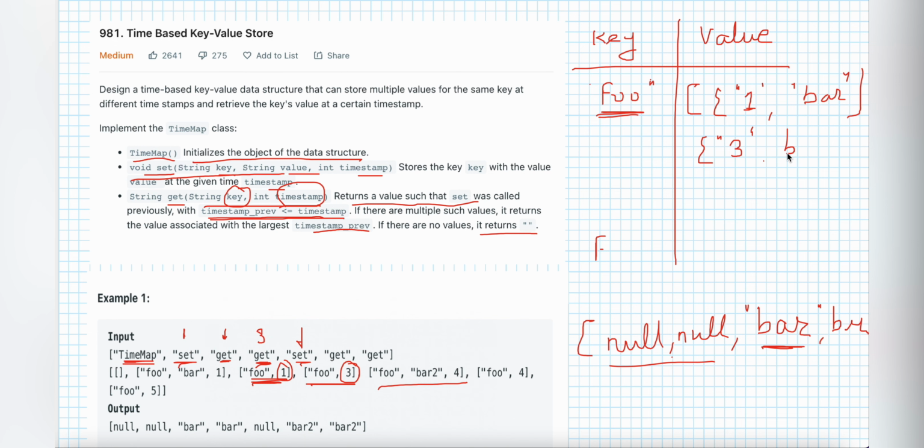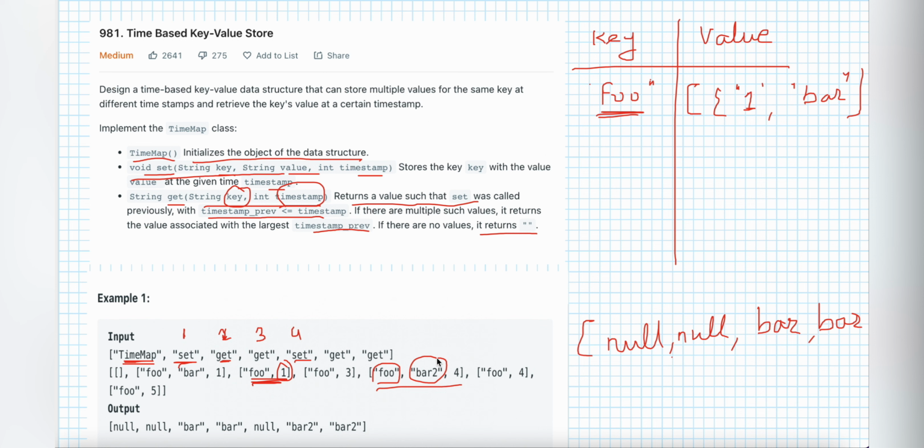3 was bar. So what they are passing is 4 as a key, bar as a value, and 4 is a timestamp they are passing. So what we have, 4 is already there, so we will add in the existing key. So 4 would be the key, which is the timestamp for us, and then bar 2 is our value. Then again they call the get method in the 5th index. So we'll call the get method, and what they are passing is 4.